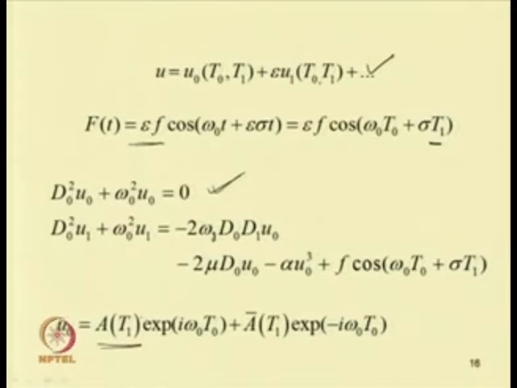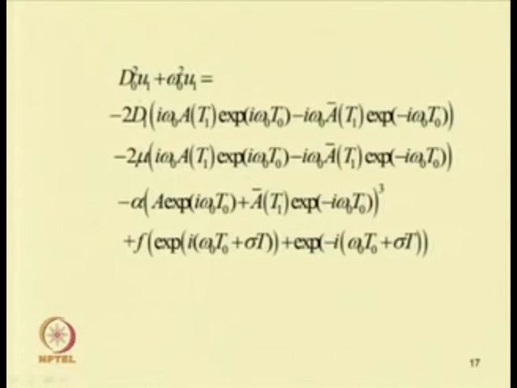So, you can write this as a function of t 1, t 2 and higher order terms, only taking up to t 1. So, you can write u 0 equal to A(t 1) e to the power i omega 0 t 0 plus A bar(t 1) e to the power minus i omega 0 t 0. So, substituting this equation in this equation, we can write these terms: D 0 square u 1 plus omega 0 square u 1 equal to minus 2 D 1.